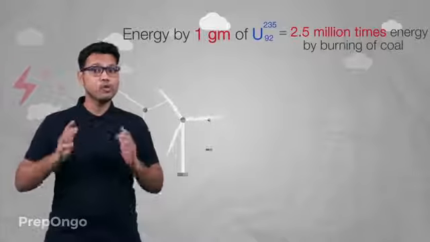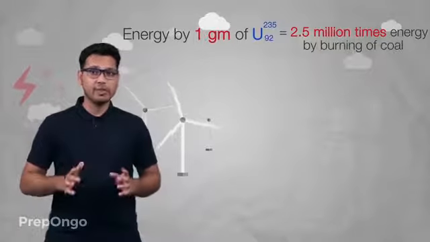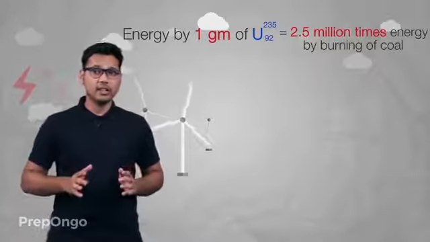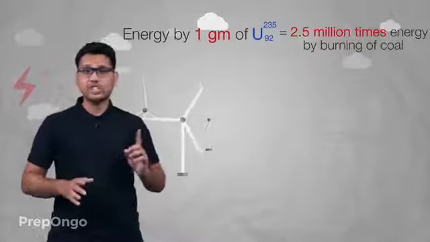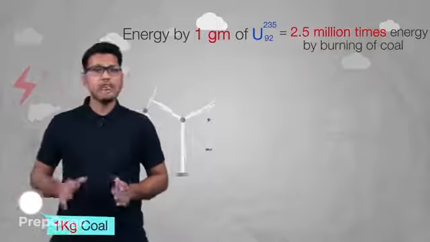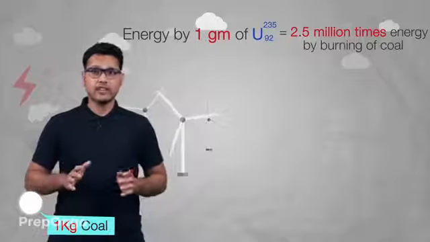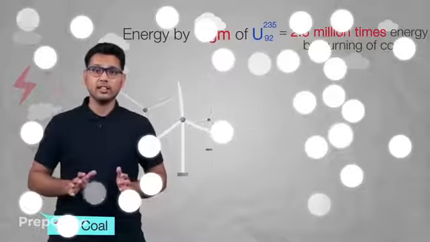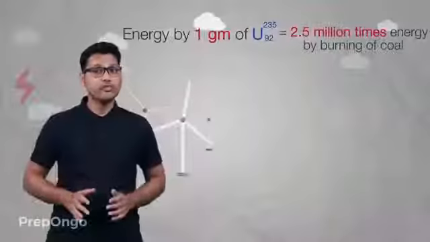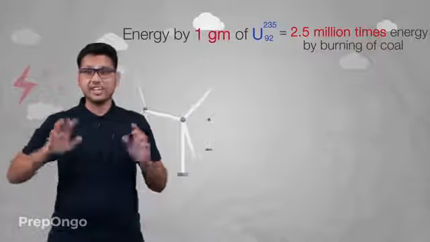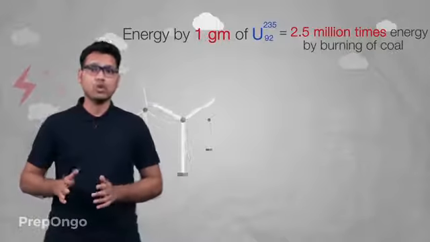1 gram of uranium-235 produces around 2.5 million times the energy produced by 1 gram of coal while burning. Now to understand this scale, consider that burning of 1 kg coal is represented by this dot. Now if we have to express the energy released by 1 gram of uranium in terms of this dot, our whole screen will be covered by these dots. So we can say that the energy produced by uranium is really huge in comparison to coal or petroleum.